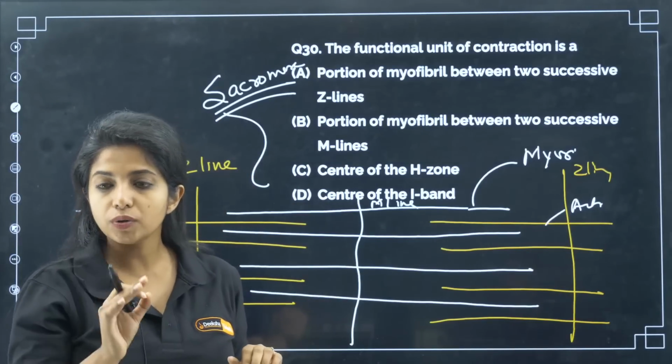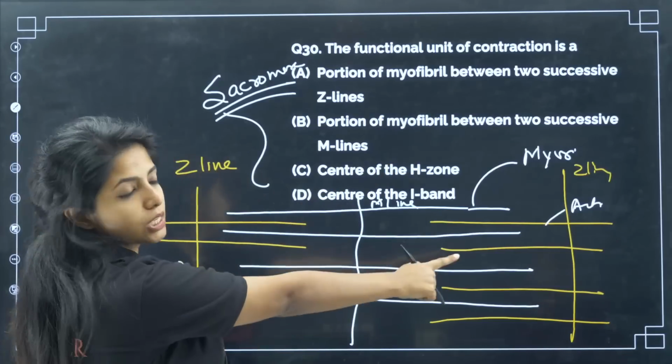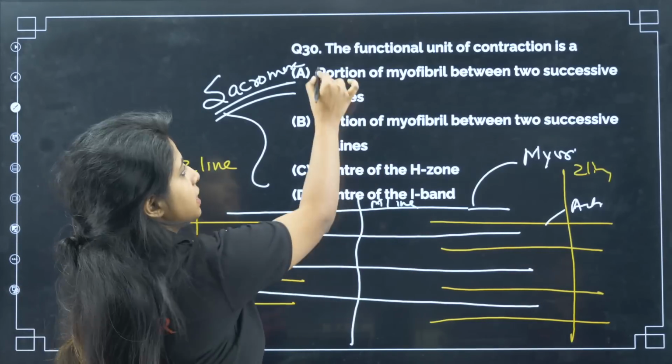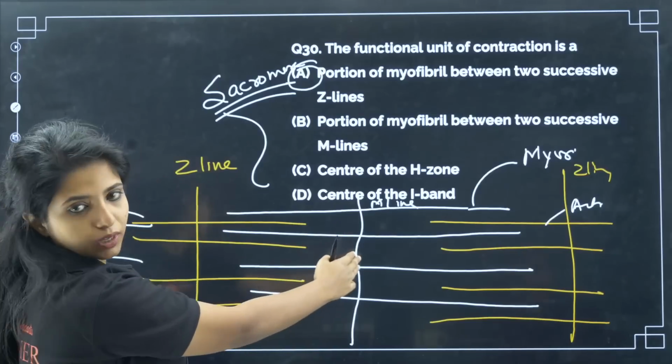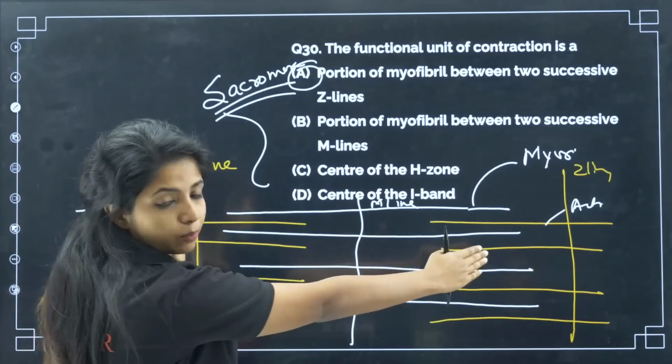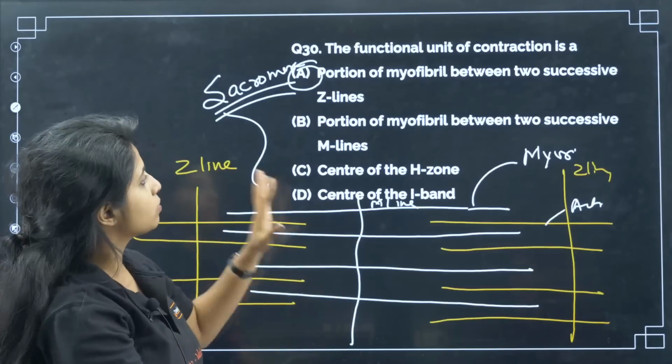So the functional unit of contraction is what? Portion of myofibril between two successive Z lines. Will that be correct? Yes. Portion of myofibril between two successive M lines, no, that would not be correct. This is the correct thing. Between two Z lines, this portion where you have both myosin as well as actin, this becomes the correct answer.